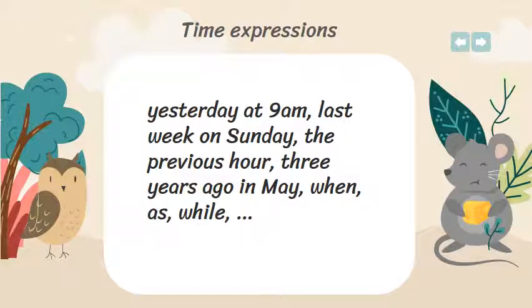Okay, what are some of the time expressions that help us express that the action happened in the past progressive? I can specify the time, for example, yesterday at night, last week on Sunday, the previous hour, 3 years ago in May, when, as, while. So you have plenty of time expressions that help us figure out the past progressive.